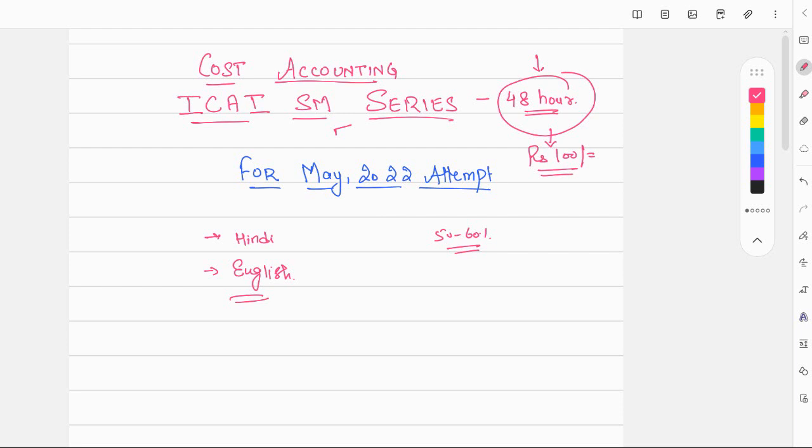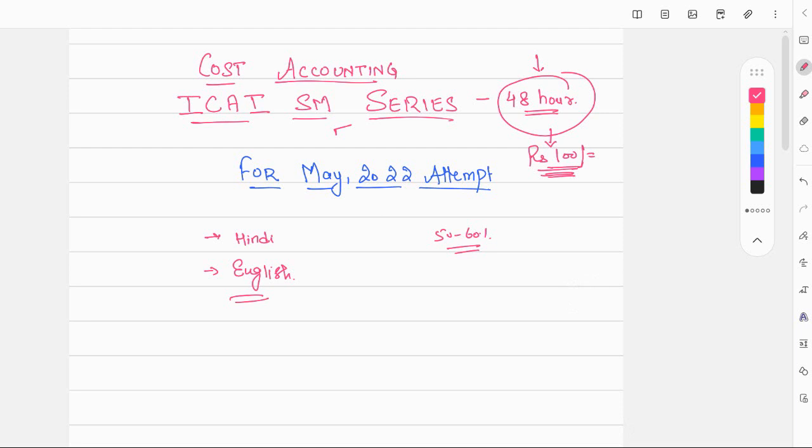And one very important thing: after you have joined this 48-hour course, if you feel you are getting extremely benefited from the lectures and you want to join the full course of the ICAI SM series, you can join that and get this 100 rupees adjusted in that price.